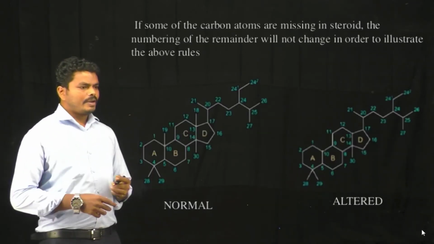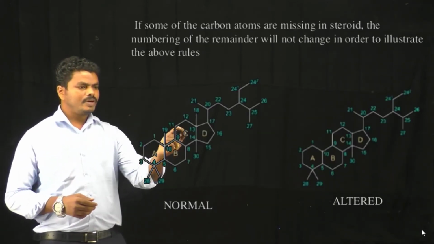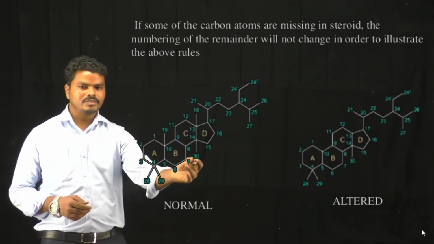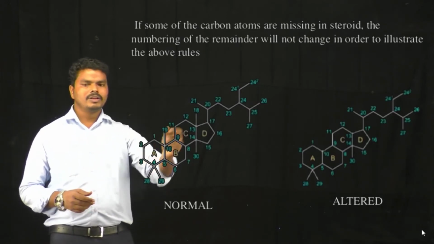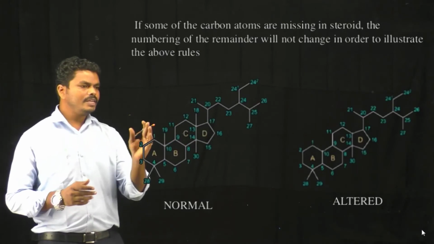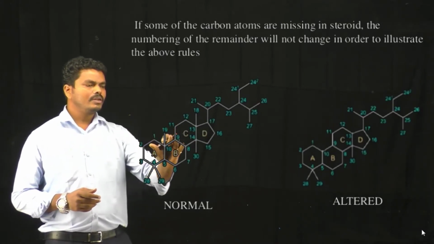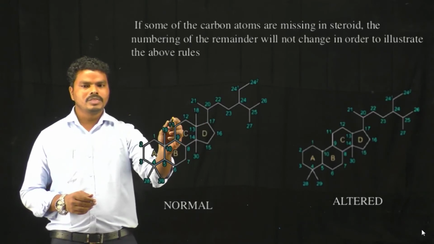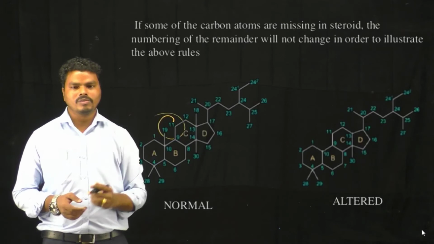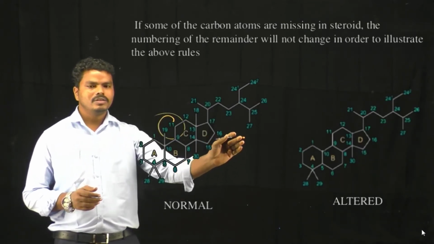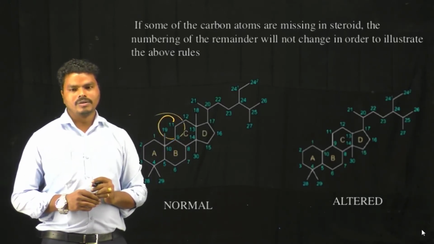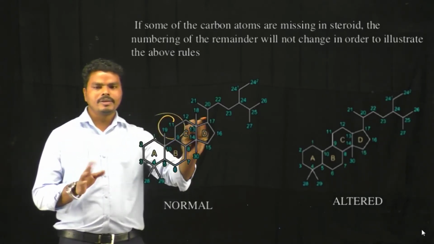So we know the numbering of the sterols starts from the first ring, from here onwards: 1, 2, 3, 4, 5, 6. Like that we started the numbering, and it will continue. There is a standard procedure for giving the numbering. And if there is any missing substitution, for example this methyl group is missing, since some types of sterols don't have this methyl group, then the numbering of the sterols is not changed. So we are not representing this number. The remaining will be the same.